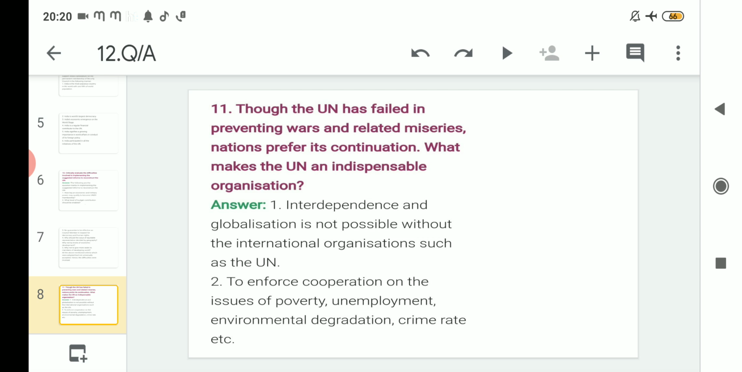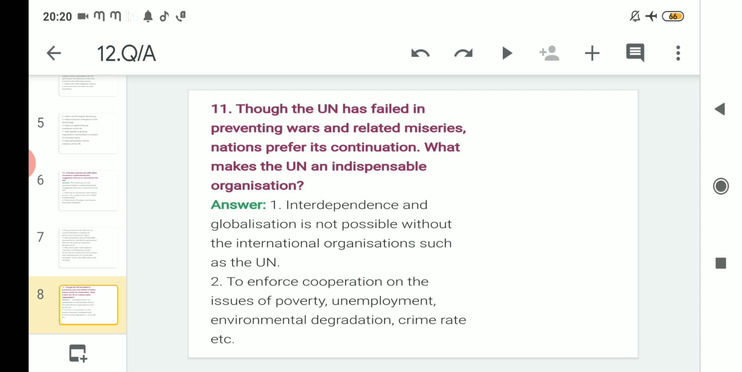So number one is that interdependence and globalization are not possible without international organizations such as the UN. If we talk about interdependence, cooperation, and globalization, then if we want globalization and interdependence, only if the UN is there will it be possible. So for that reason also, every country wants the UN.